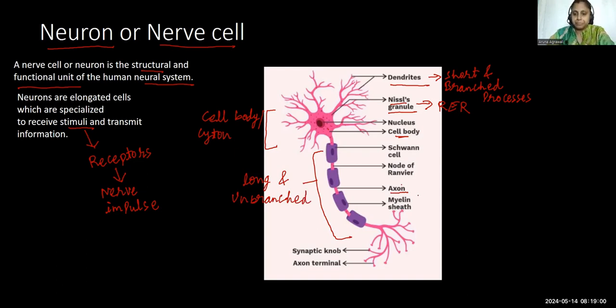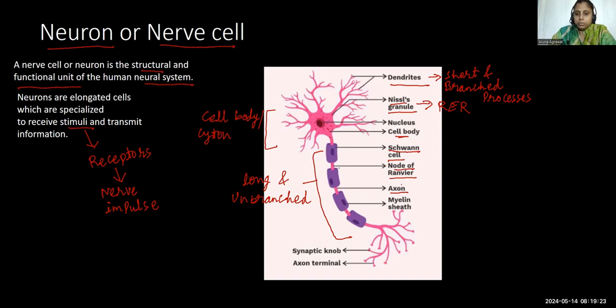If we look at the axon, there are some specialized cells known as Schwann cells which wrap around the axons. There are some gaps in the axon where the Schwann cells are not present, and these gaps are known as nodes of Ranvier.